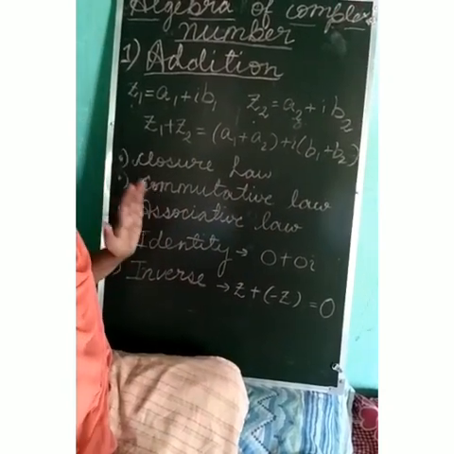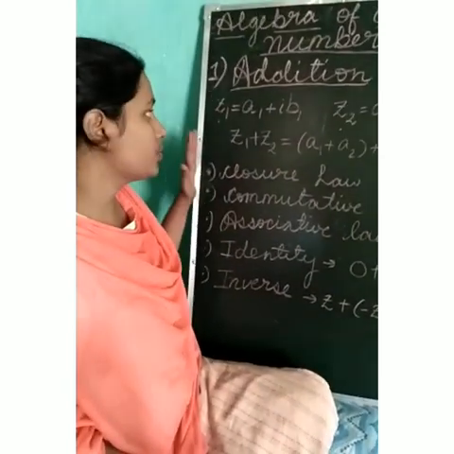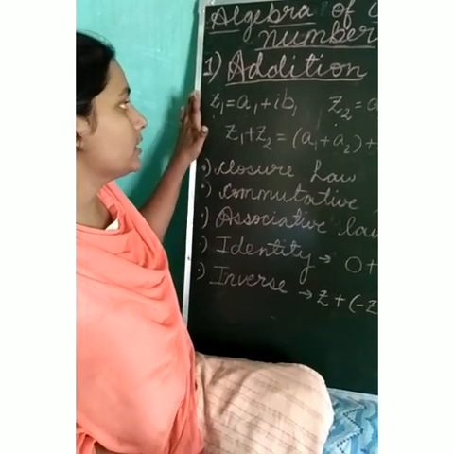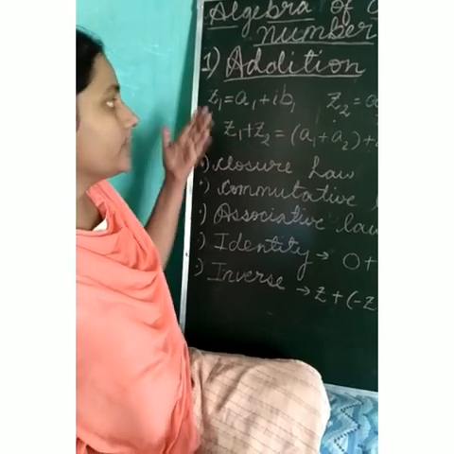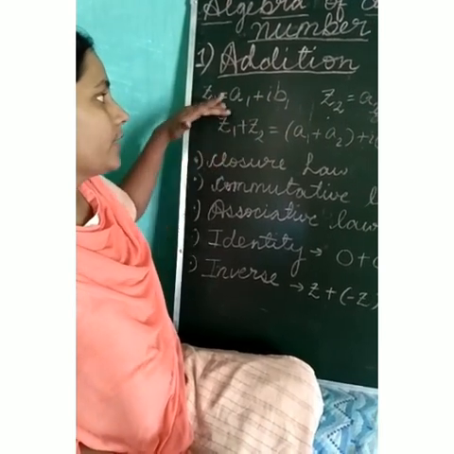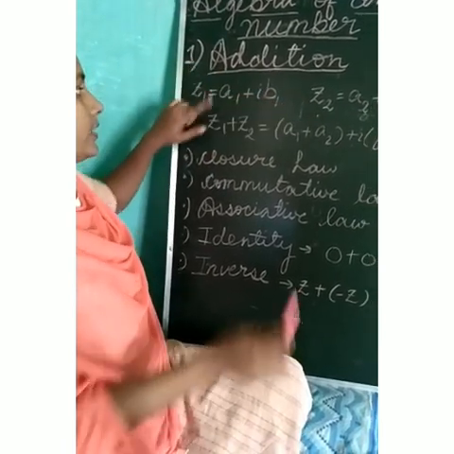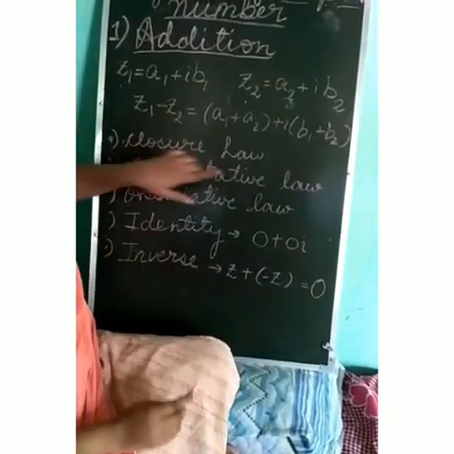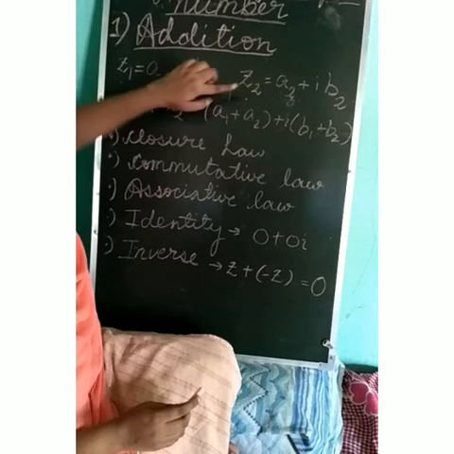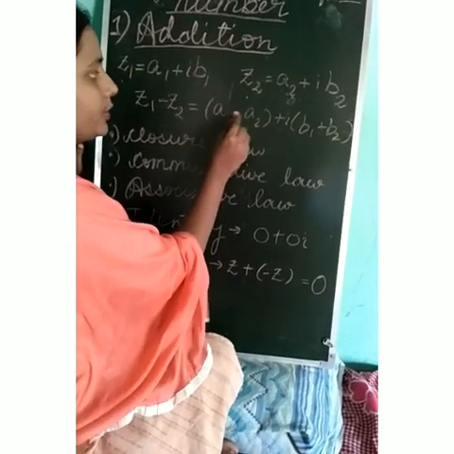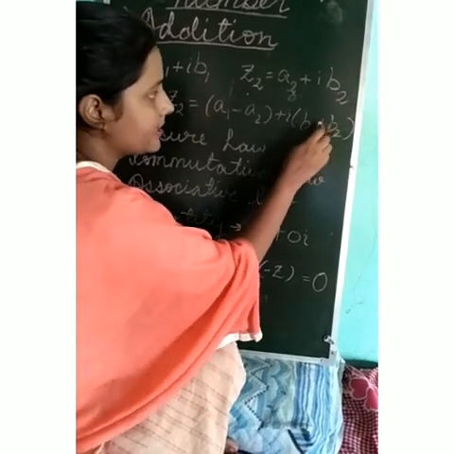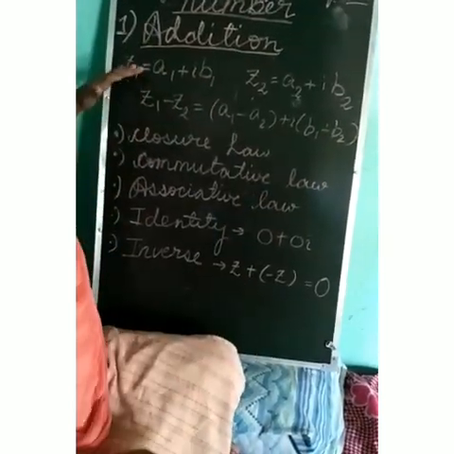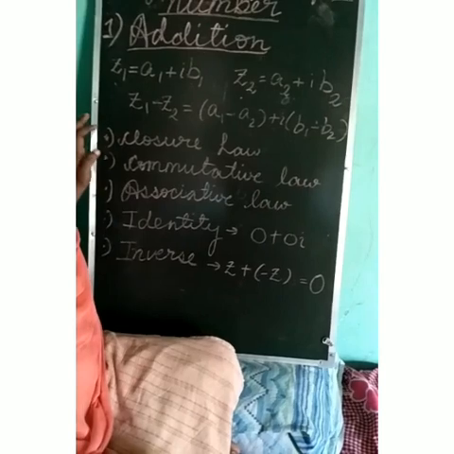Similarly, we are going to add all the complex numbers which are given in these forms. Similarly, if we have to take a difference, like Z1 minus Z2, then instead of plus we write minus: A1 minus A2 plus I times B1 minus B2. So this way we have written the difference.